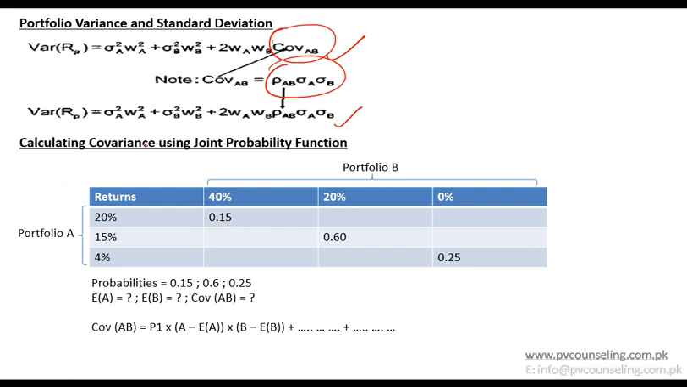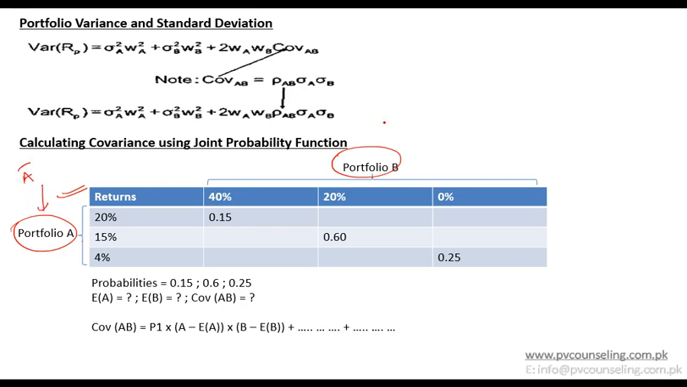Now the question is, how do you calculate covariance for probability related questions? We did not do covariance earlier. So let's say you have two different portfolios A and B, and you want to find out their covariance. How do you find that out, or what is the formula that you should use? Simply speaking, first you find the mean of A, or expected value of A, then you find the mean of B, or expected value of B.